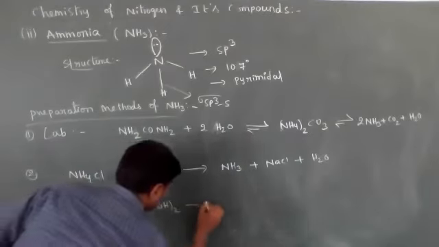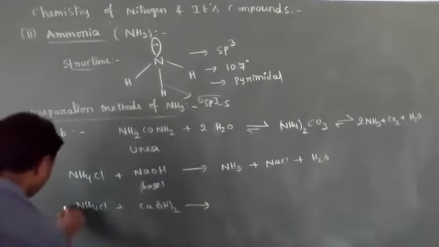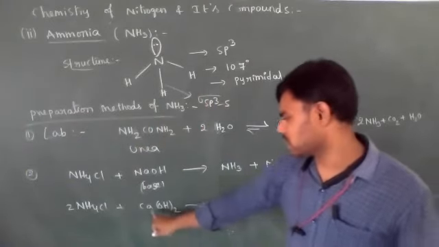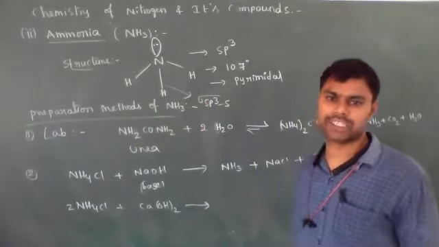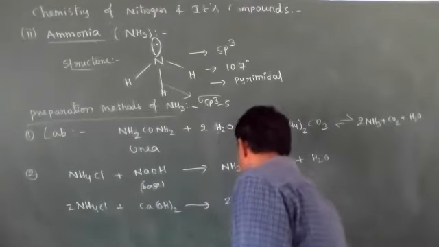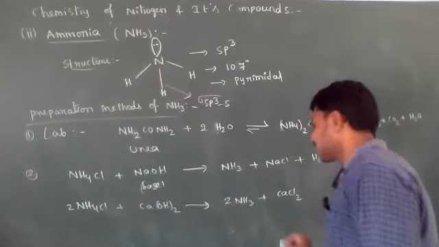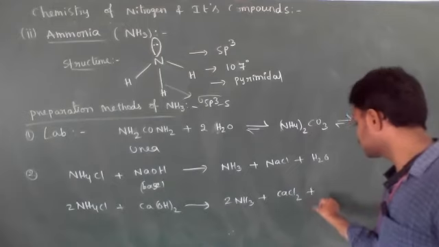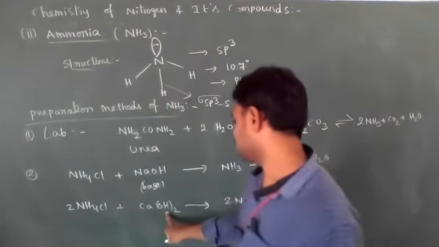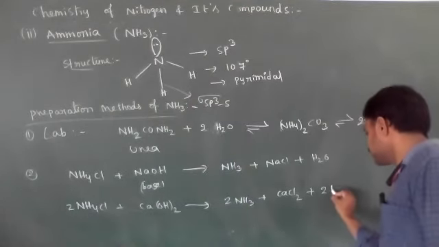Another alkaline solution you can take is calcium hydroxide, Ca(OH)2. Two moles of ammonium chloride we need to take, because calcium hydroxide forms calcium chloride. Then it produces 2 moles of NH3 plus CaCl2 plus 2H2O.